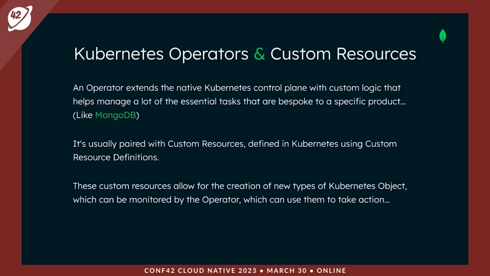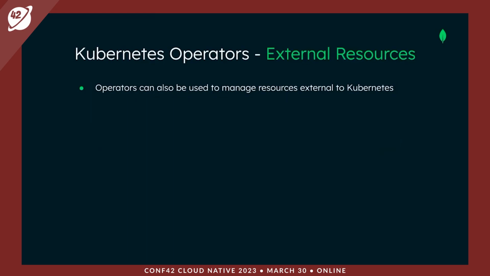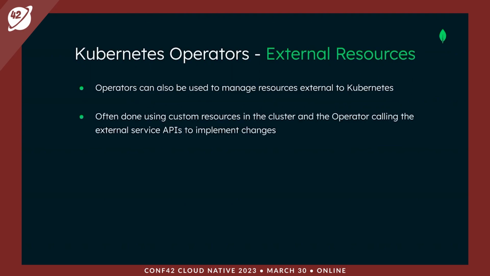The actions taken can vary massively, but some of the common ones include deploying an application, taking a backup, upgrading an application, or exposing a service to applications that do not support the Kubernetes API. Operators can also be used to manage resources external to Kubernetes. Most commonly, this is done by using the APIs of the external service in which the objects are actually being run.